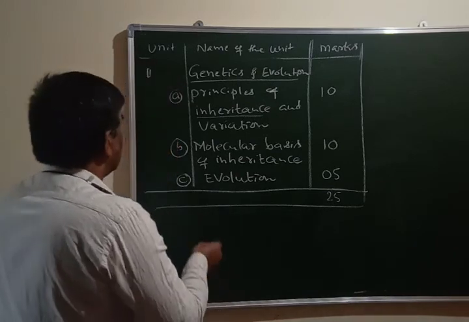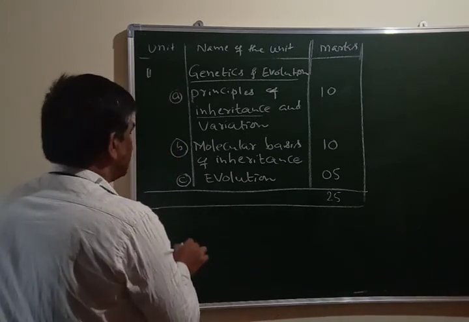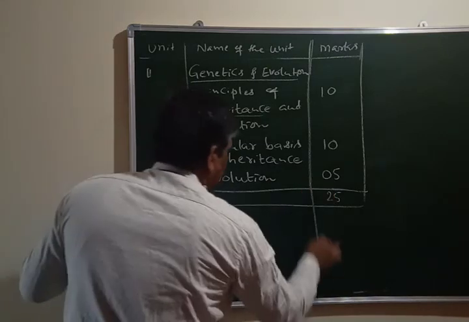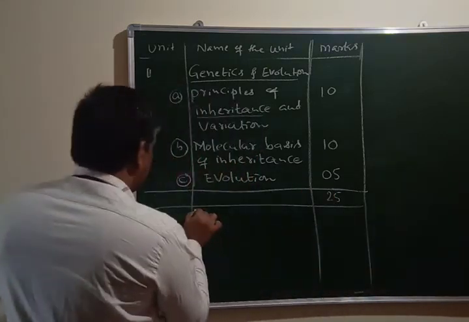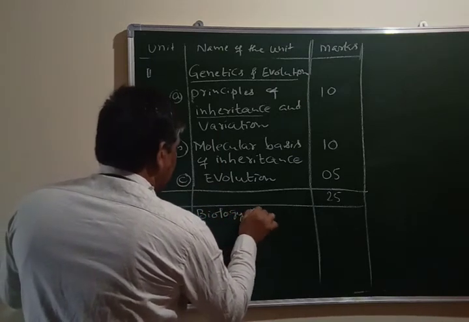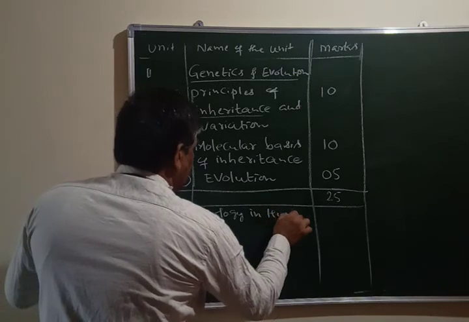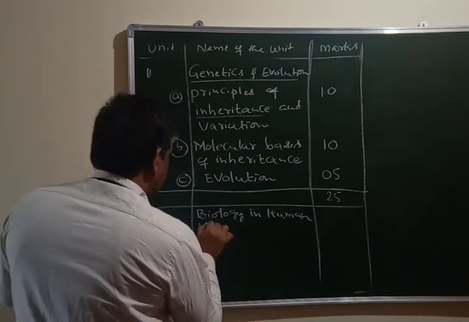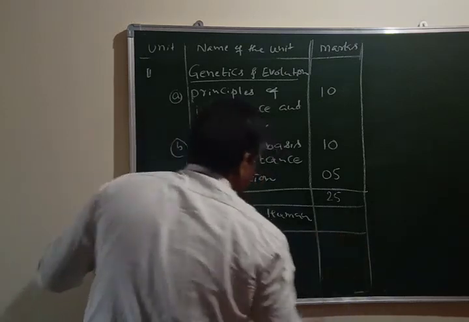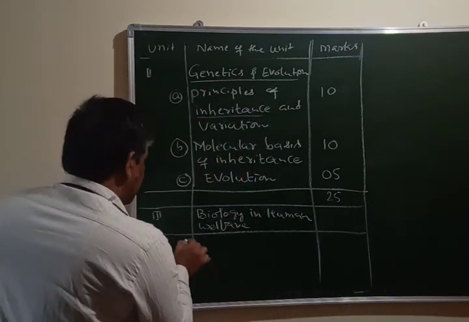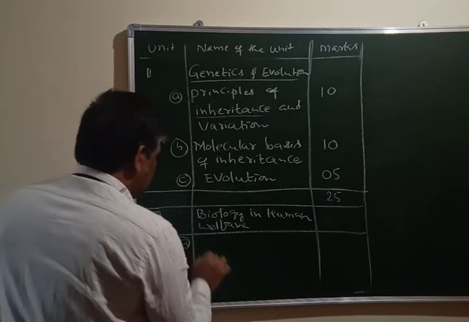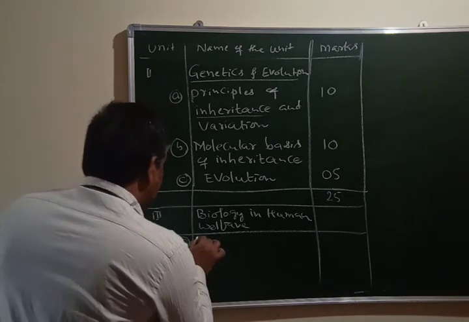Let us move to the next unit, unit number 3, biology in human welfare. Here you have to study 3 different lessons. One is human health and diseases.